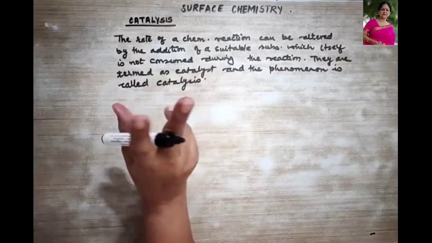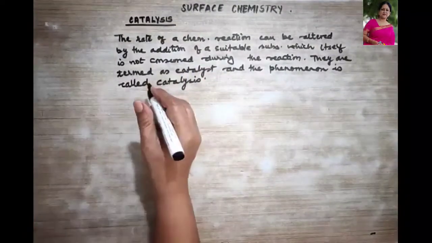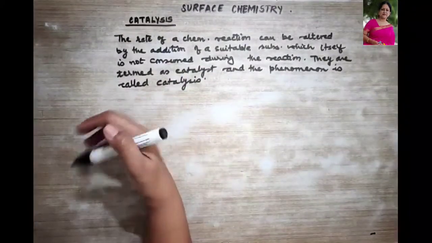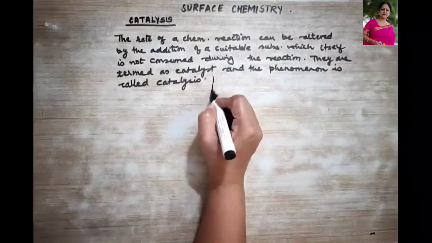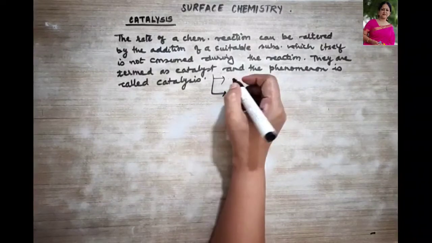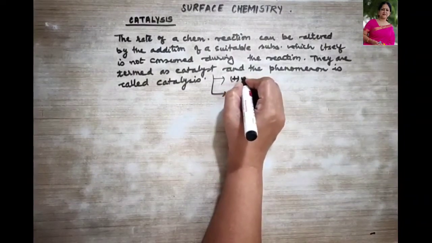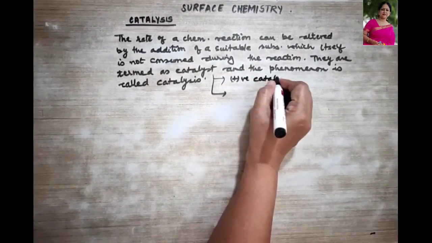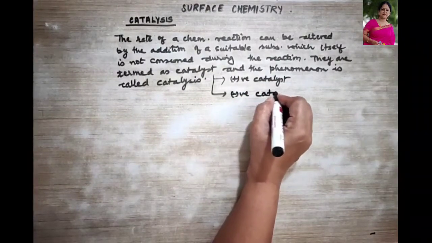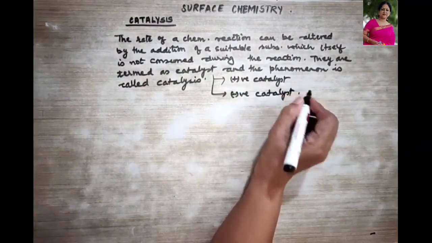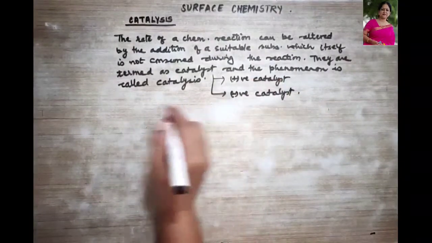So there are actually two types of catalyst. Depending upon their nature, we can say that they are of two types. What are they? One is your positive catalyst and one is your negative catalyst. Clear? So now what is a positive catalyst?